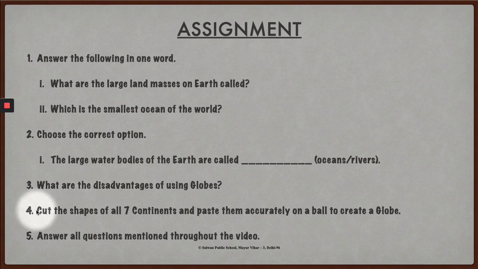Your fourth question is an activity which I hope you have fun doing. It says that you need to cut the shapes of all 7 continents and paste them accurately on a ball to create your very own globe. So find some kind of a ball which you do not play with anymore. Cut the shapes of the 7 continents of the earth and paste them accurately on the ball so that you can create your own globe.